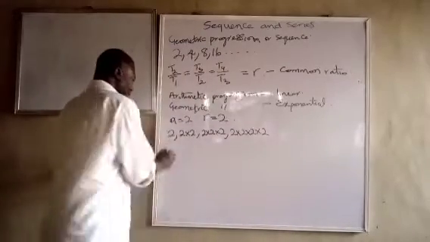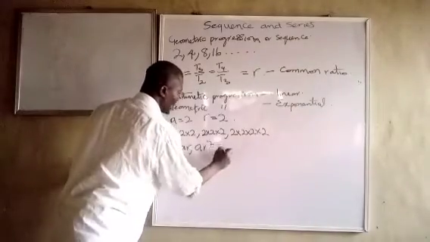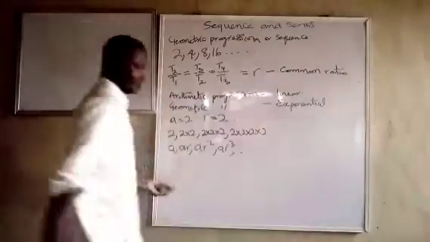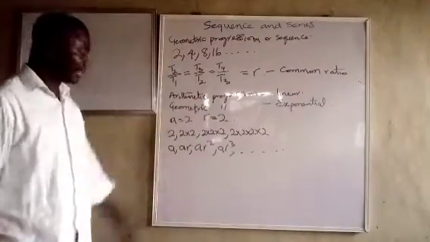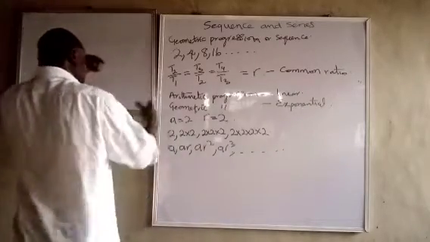So, you can see. This is A. This is AR. This is AR squared. This is AR cubed. And if you continue like that, you can see. So that's why we refer to it as exponential. So with this, let us look at another one so that it will be clearer.